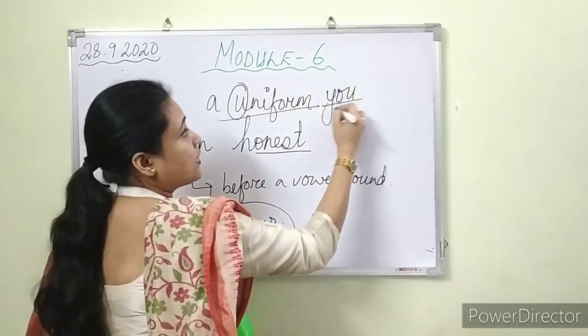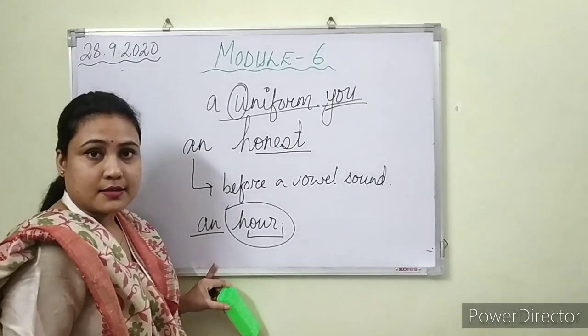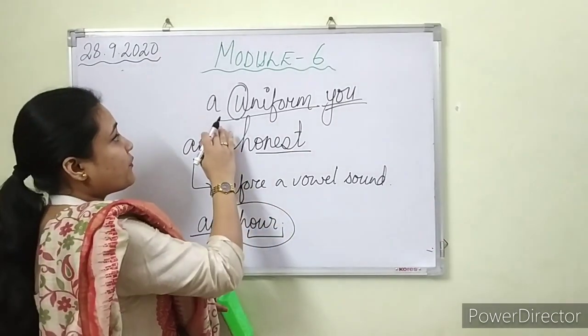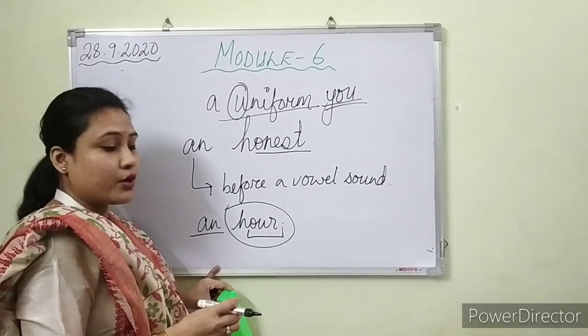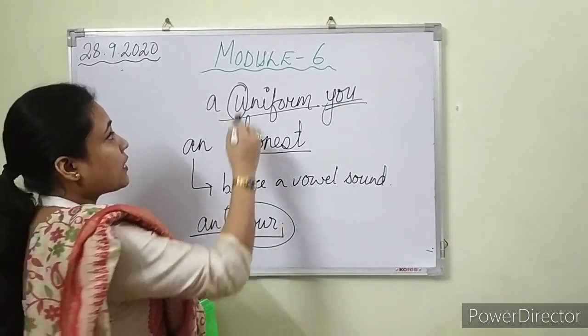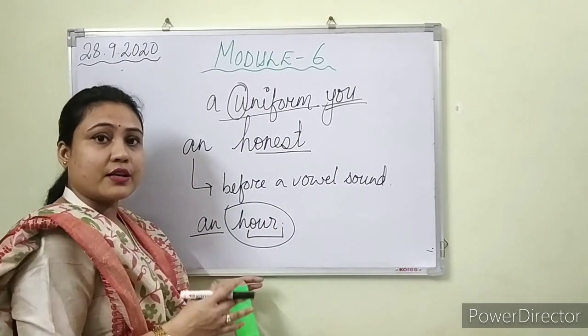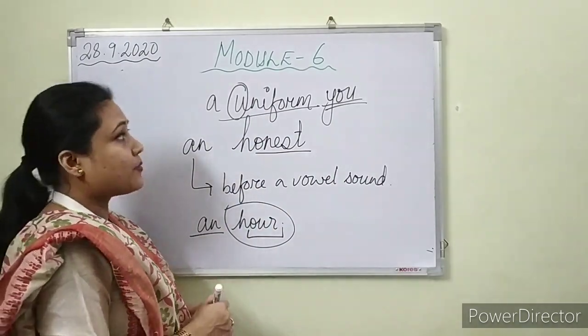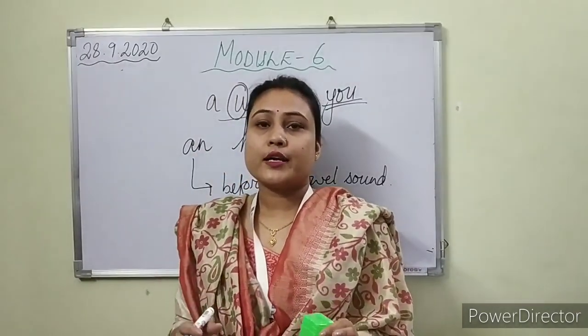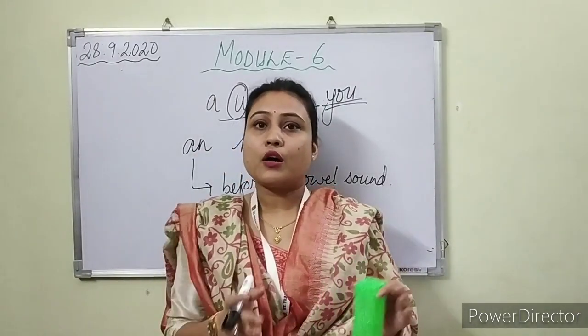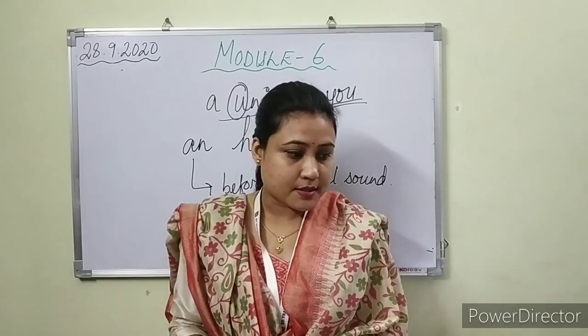Yes, and this is a consonant sound. Got it? For that reason, when we say uniform, we always use a before uniform, as we are not looking at the letters, whether it is a vowel or a consonant, but we are focusing on the sounds, whether the word has a vowel sound or a consonant sound.